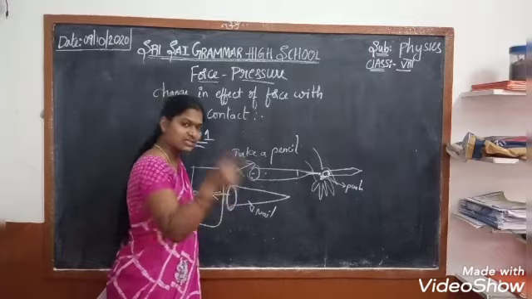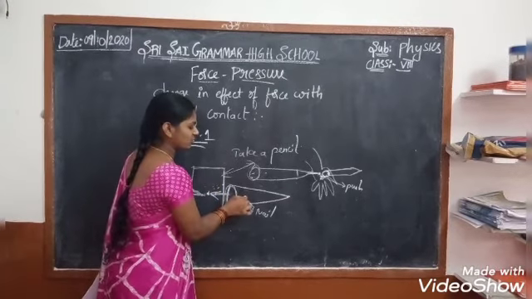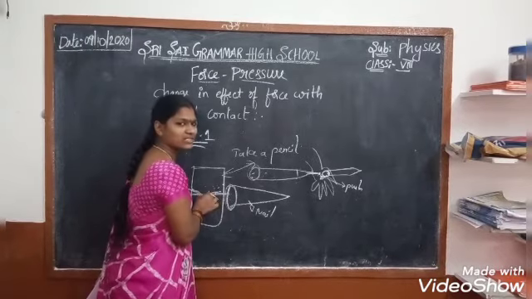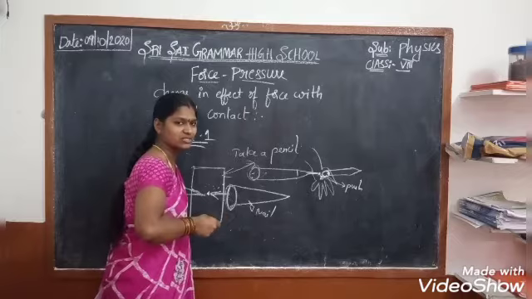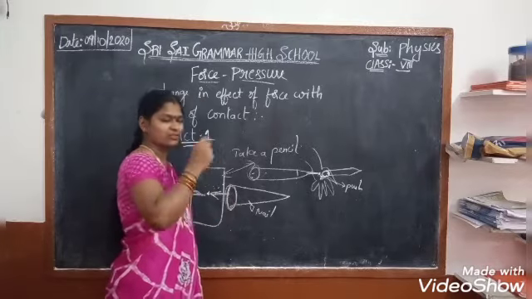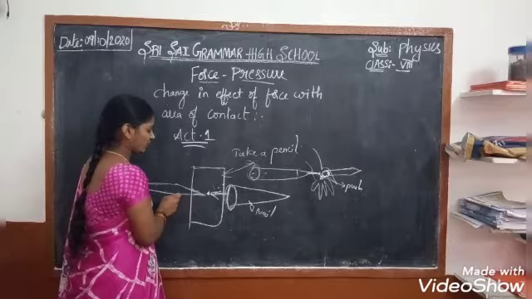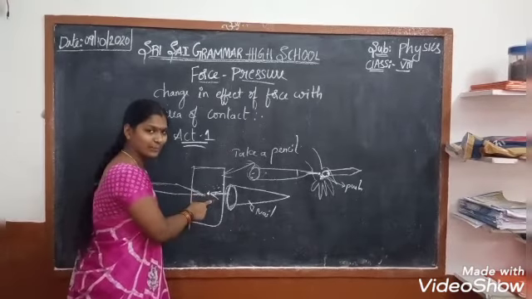Yes or no? In the same way, when you keep the rounded end of the nail on the ball, it doesn't go inside. We have to apply more force to make it go inside. When you take the sharp end, it is easily fixed into the wooden part.